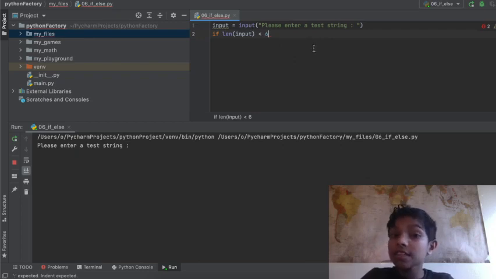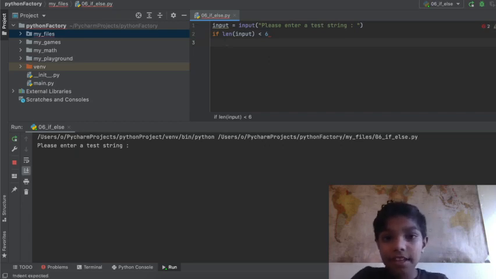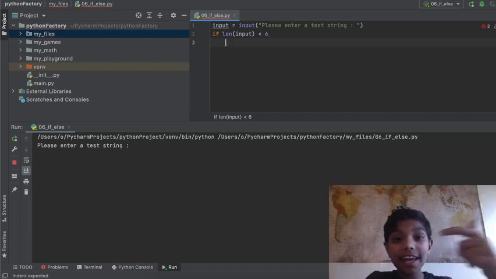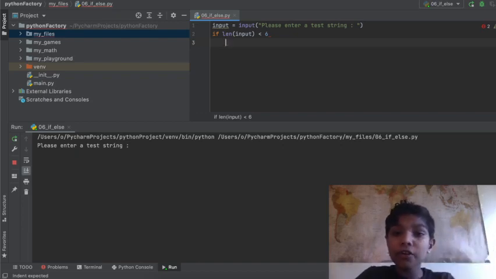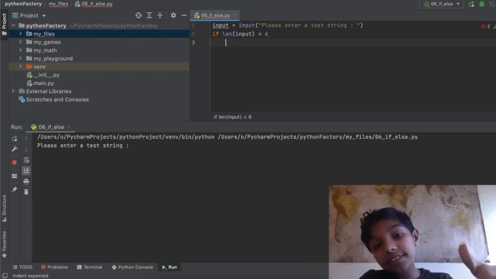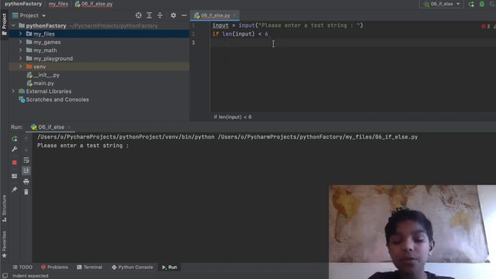So if it's greater than 6, then blah blah blah. If it's less than 6, then blah blah blah. Different. Then we're going to say if length of input is greater than 6, then what are we going to do?